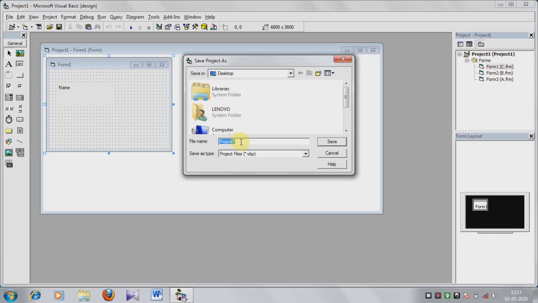you have to give the project name. See, the file name is the project name, and Save as type is dot vbp. This is the extension of the project. The project file extension is dot vbp, and you have to give the project name. I am giving the project name My Project. Okay, then save.